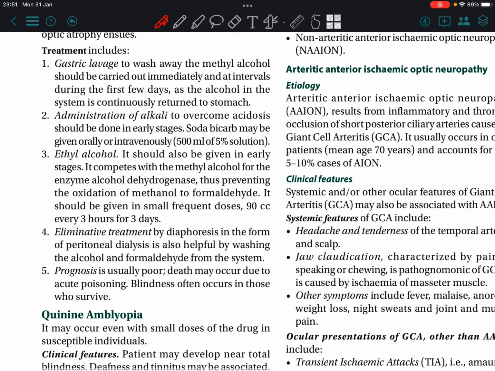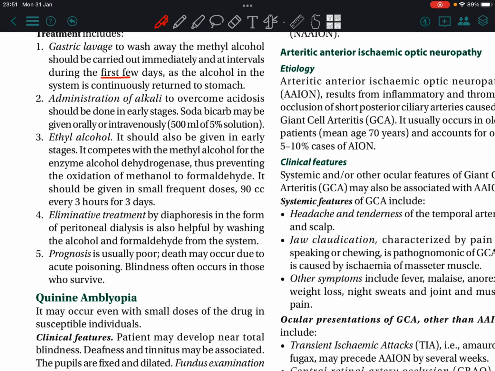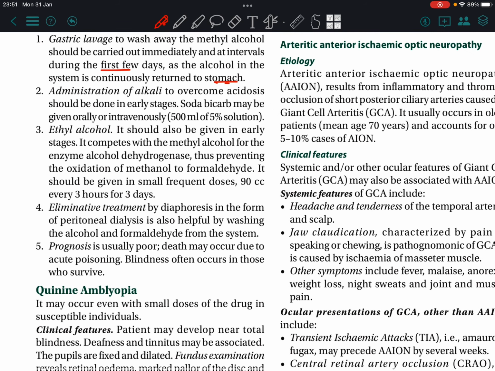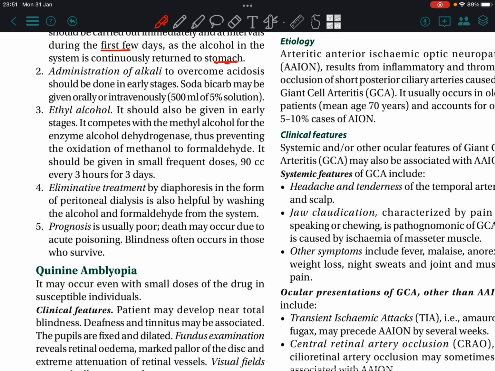Treatment includes gastric lavage to wash away the methyl alcohol, which should be carried out immediately and at intervals during the first few days, as the alcohol in the system is continuously returned to the stomach. Administration of alkali to overcome acidosis should be done in early stages. Soda bicarb may be given orally or intravenously.